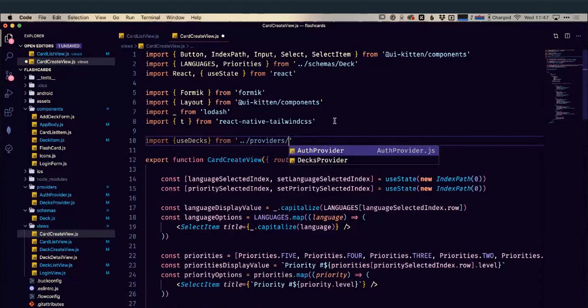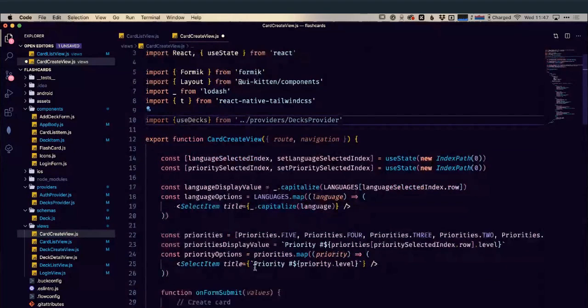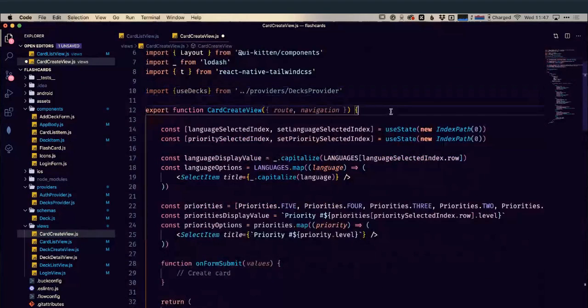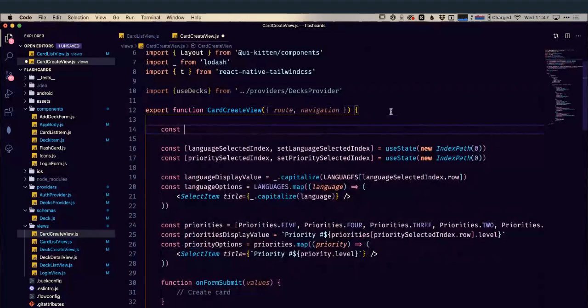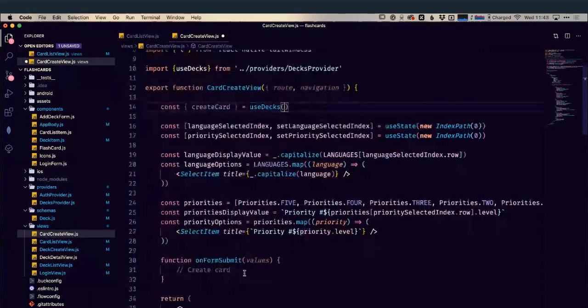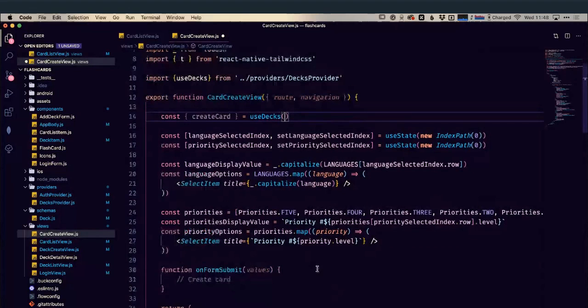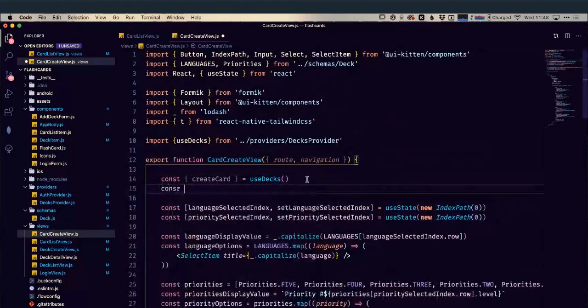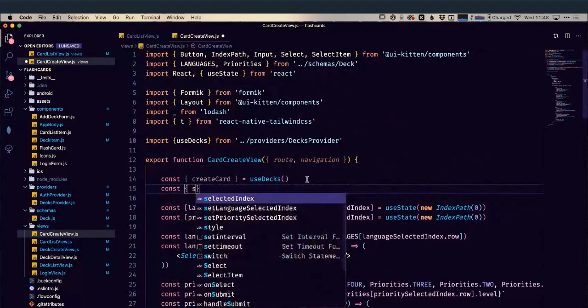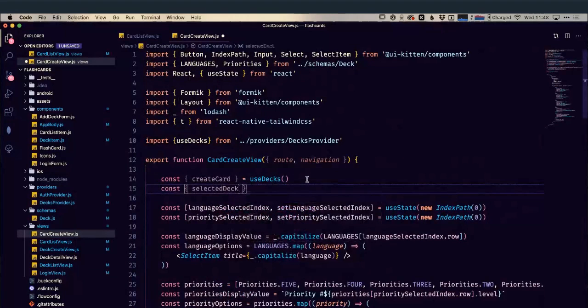Providers, deck provider, and then somewhere in here, I need to create a new constant, which is going to be, we're going to need our create card this time rather than our create deck, and that's going to be from our use decks as well. The other thing that we're going to need a reference to in order to create a card is the deck itself. So cards are a subdocument of a deck, so we need a reference to the actual deck, and that's going to be passed through our params again. So we're going to go our selected deck, and that's going to be equal to our route params.